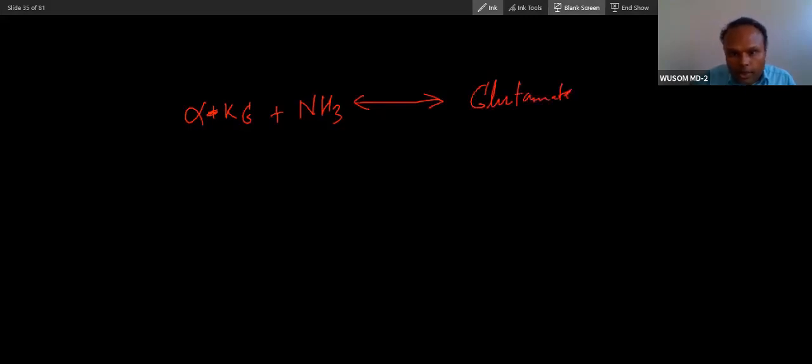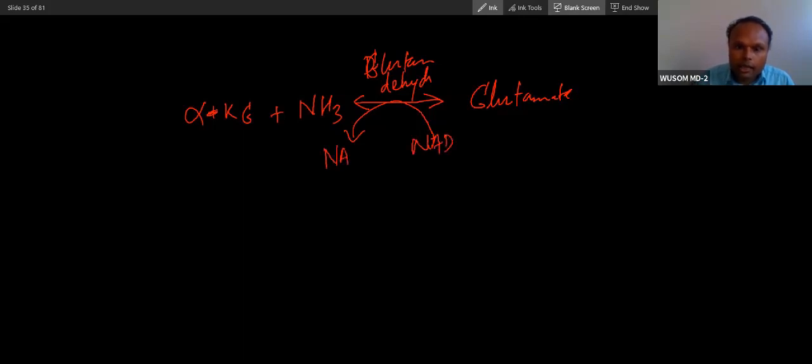So I have told you this direction. When ammonia reacts with alpha ketoglutarate, this will form glutamate. The enzyme is glutamate dehydrogenase, the last enzyme of ammonia transport. NAD is produced here, NADH is utilized. So this is a reversible reaction. This is one method, and another method is transamination.